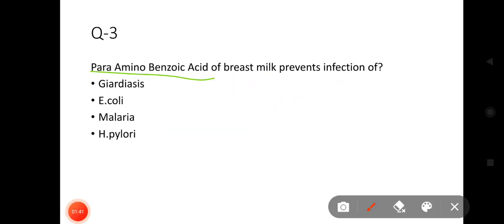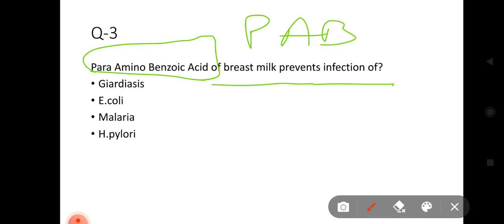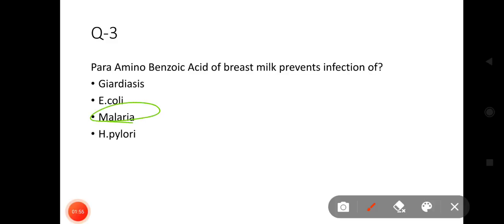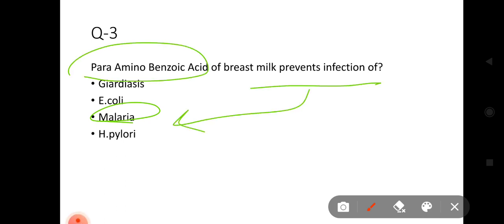Now, para-aminobenzoic acid of breast milk prevents infection of Giardiasis, E. coli, malaria, or H. pylori. PABA, para-aminobenzoic acid, is present in breast milk, and it prevents infection of malaria. So the correct answer is C, that is malaria. A question can be asked as, which of the following content of breast milk prevents the infection of malaria. The answer will be PABA.